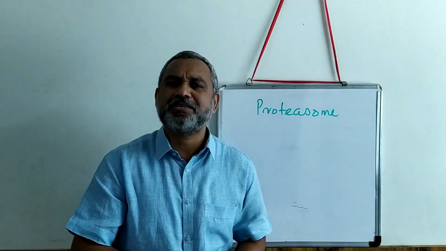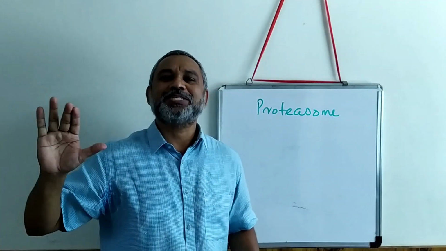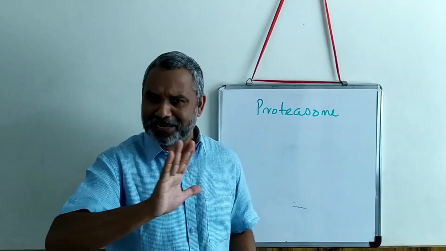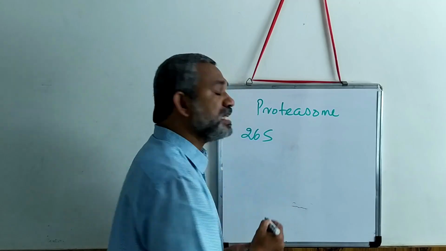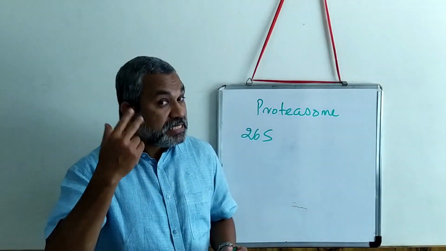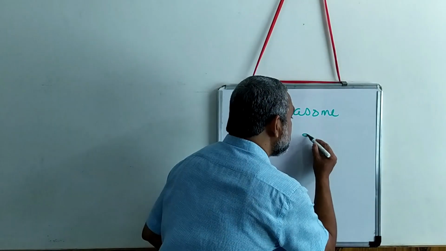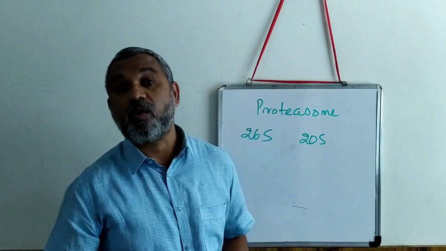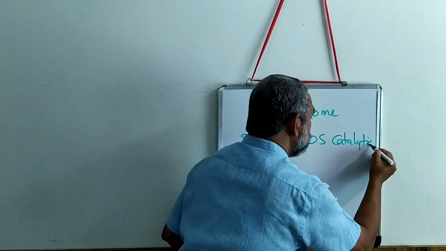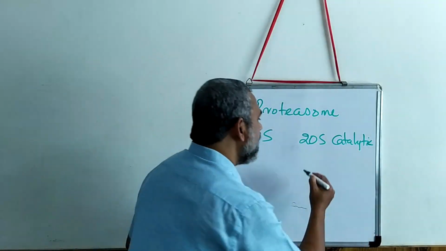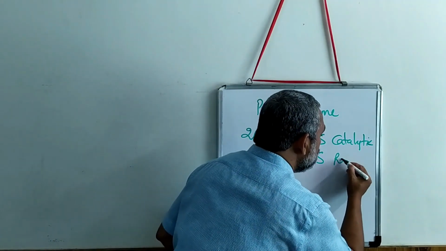So the proteasome is a very, very interesting protein. Its detailed structure has been identified and elucidated. It is a 26S protein consisting of two components: there is a 20S component which is a catalytic unit, and there is a 19S component which is a regulatory unit.